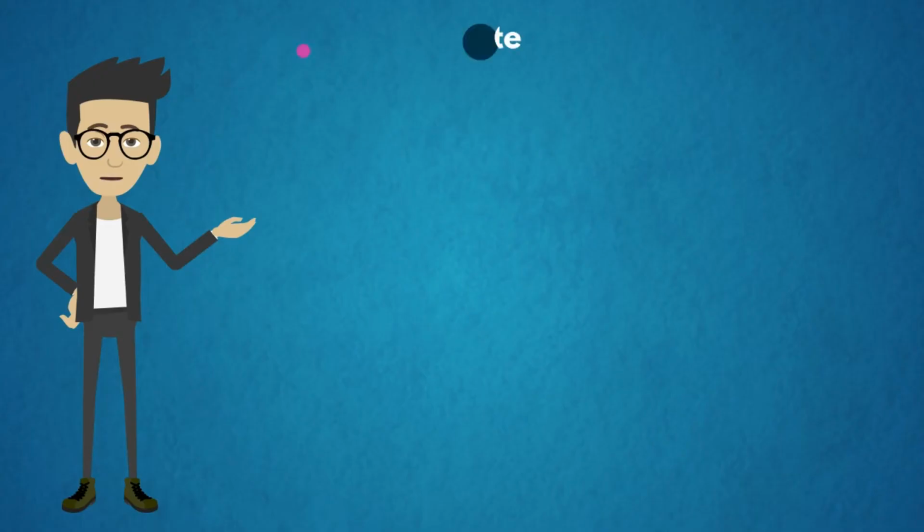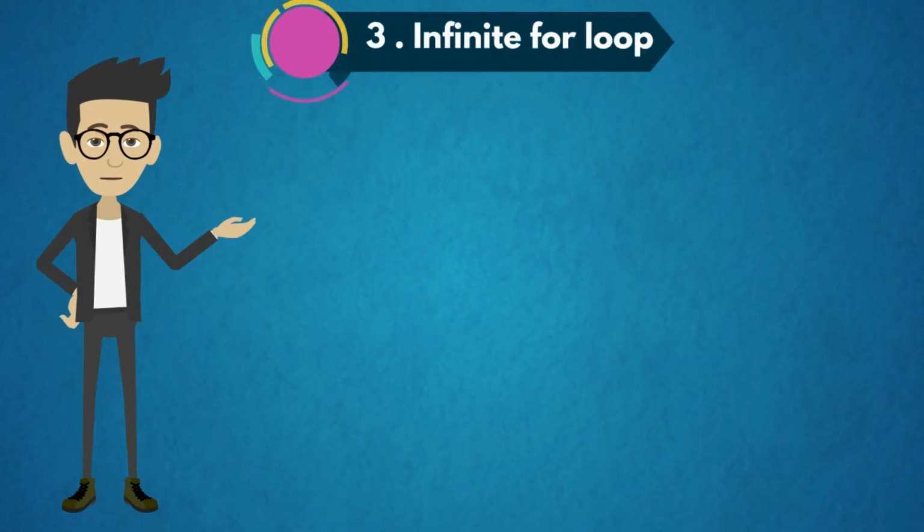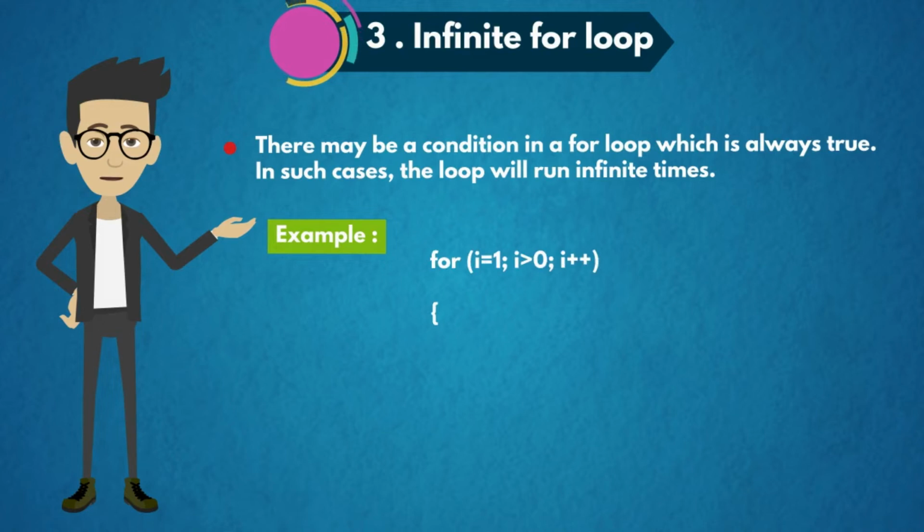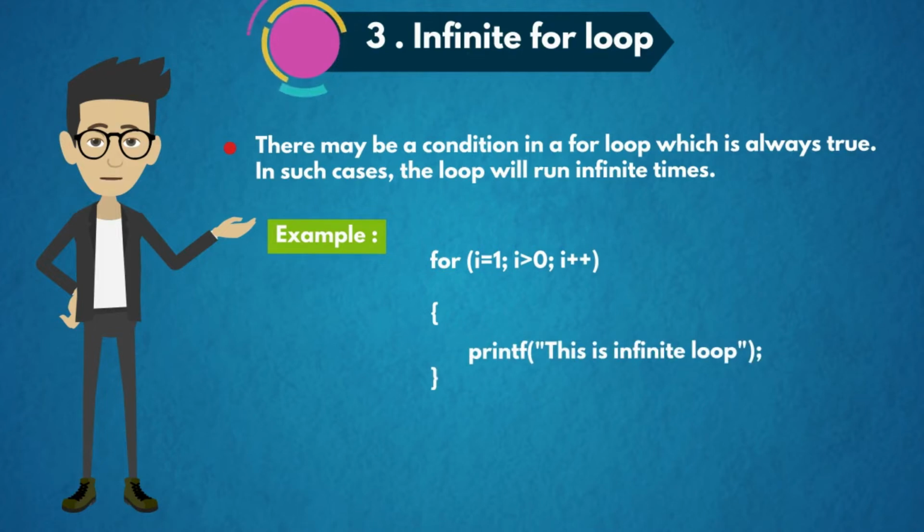The third type is infinite for loop. There may be a condition in a for loop which is always true. In such cases, the loop will run infinite times. For example, for (i = 1; i > 0; i++) printf("This is infinite loop");